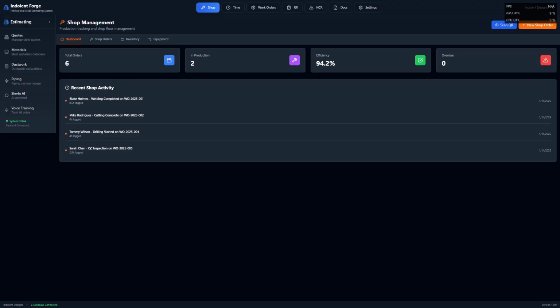Today we're going to do a walkthrough on Indolent Forge. If you have about 7 to 10 minutes of your time, you'll be able to sit through this entire walkthrough. Today we're starting on the Shop Management tab. It has the dashboard view open currently.